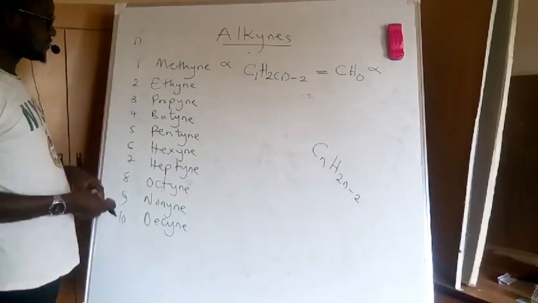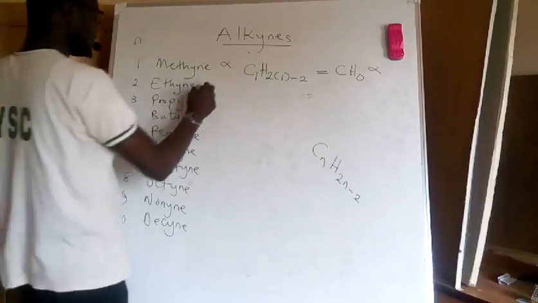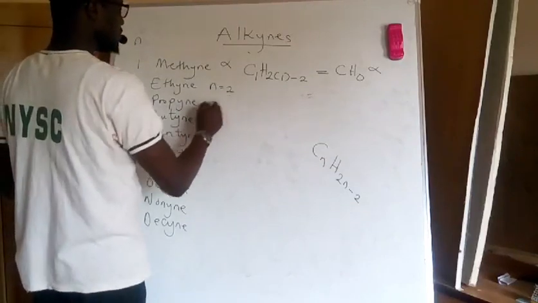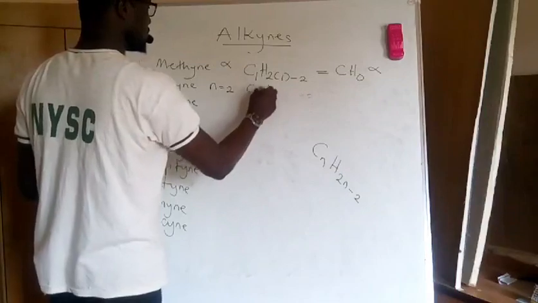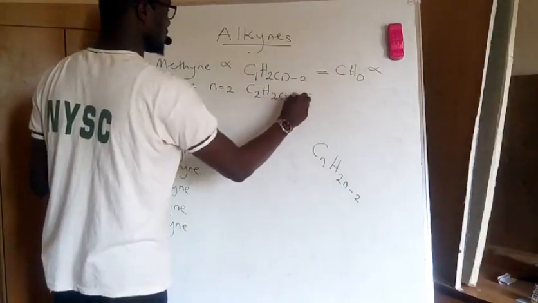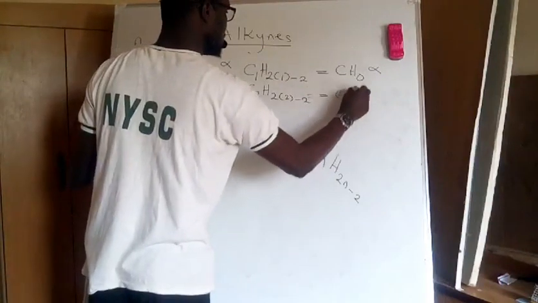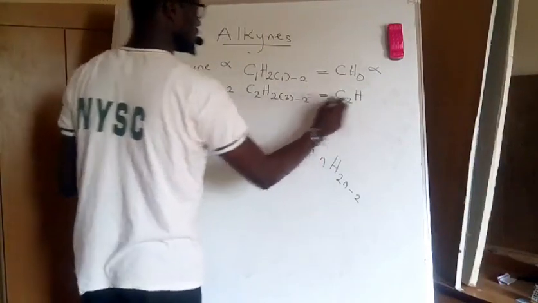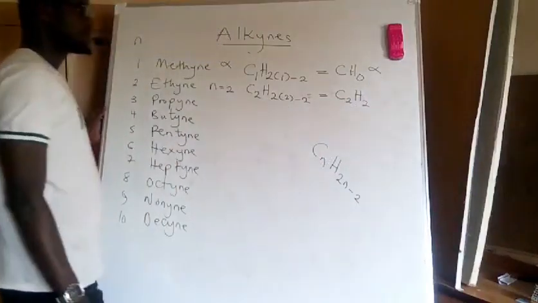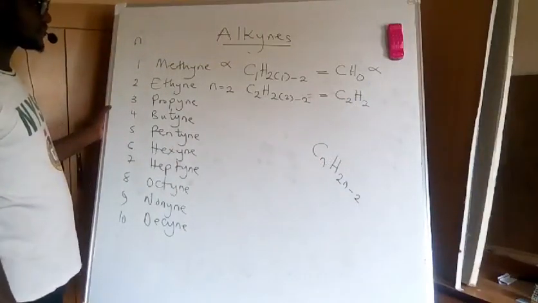In ethyne, the number of carbon is 2. So if my n is equal to 2, I will have C2 H2 times 2 minus 2. So this gives me C2, 2 times 2 is 4, minus 2 is 2. So the first member is C2H2.